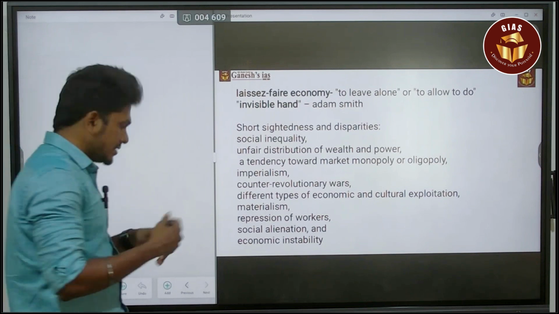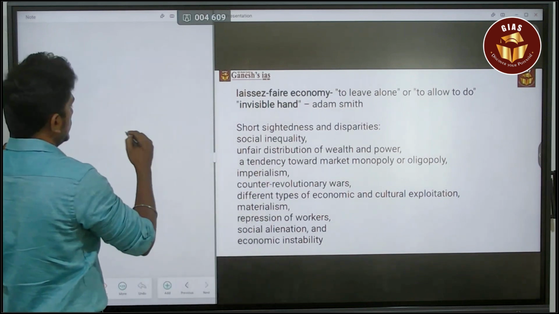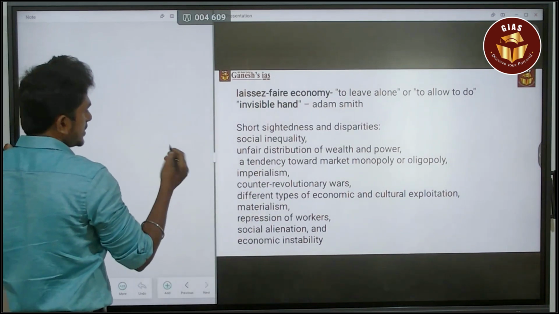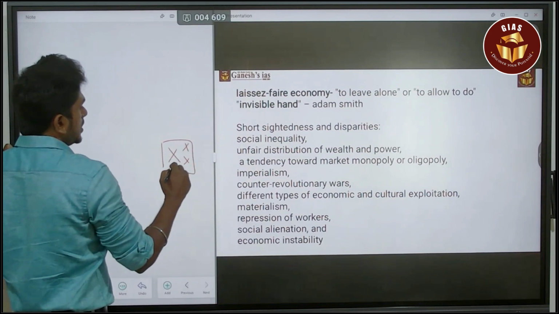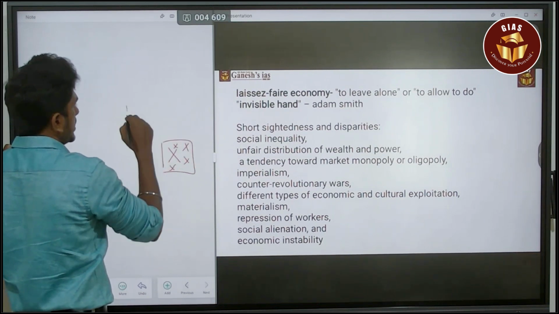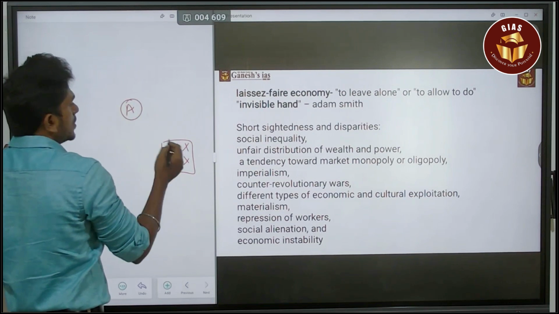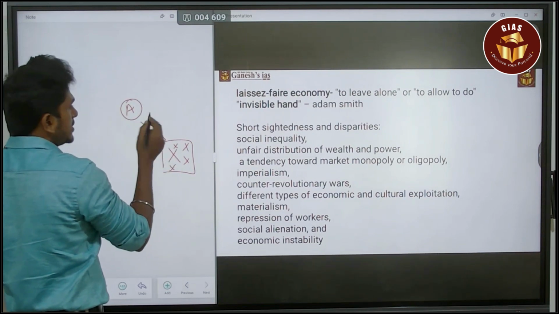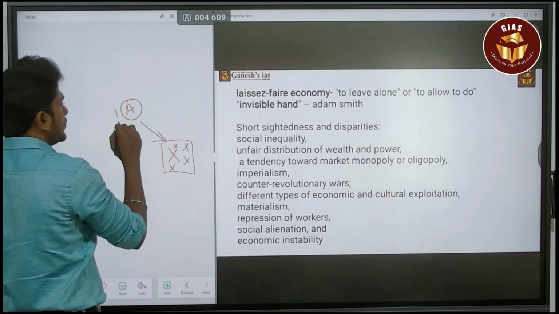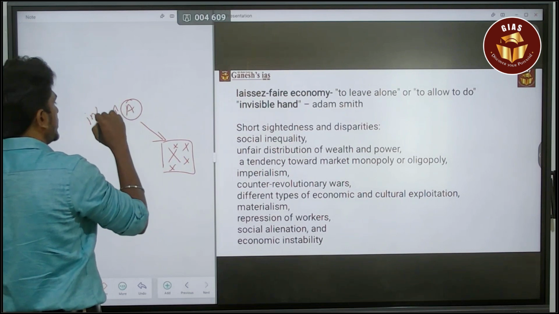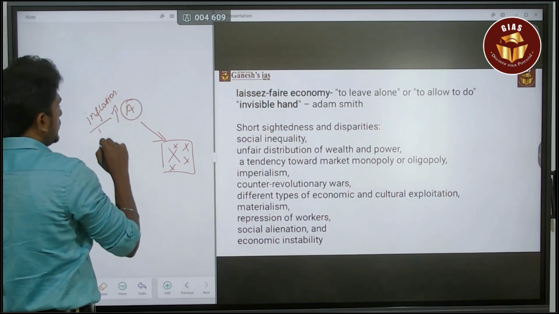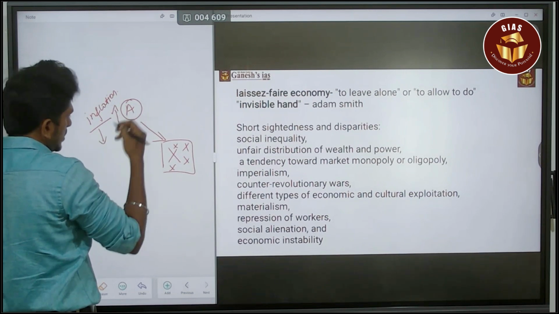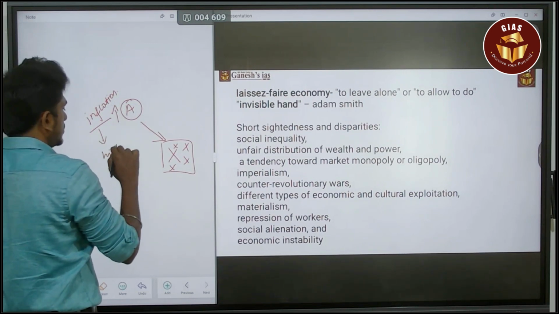For example, consider a certain group of people demanding a certain product A. So the product's value is going to increase, which means inflation. At a certain time the inflation is rocketing, at a higher level.